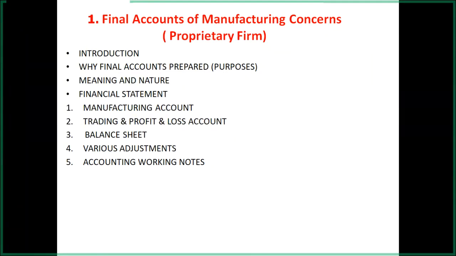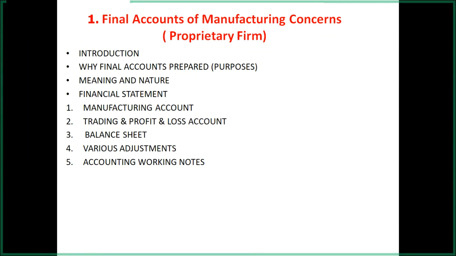In the 11th and 12th standard, everything was recorded to the trading account, but here the manufacturing account is a separate account, and that's why the finished stock is not to be recorded to the manufacturing account. The opening stock of finished goods is to be recorded to the debit side of the trading account. Then if there are purchases of finished stock instead of raw material, that is to be recorded to the trading account debit side.